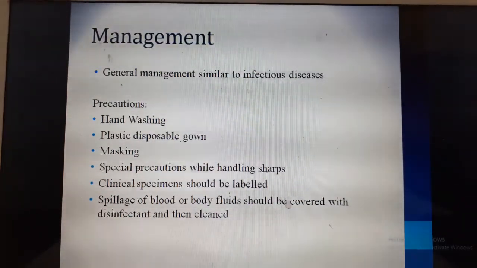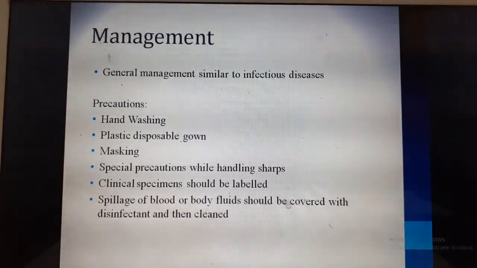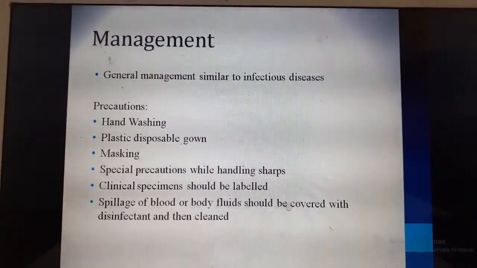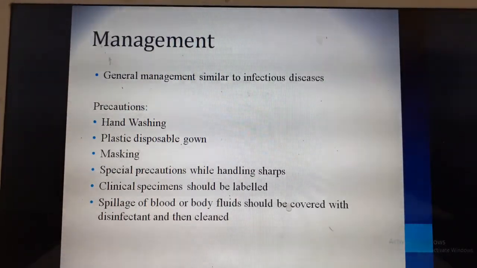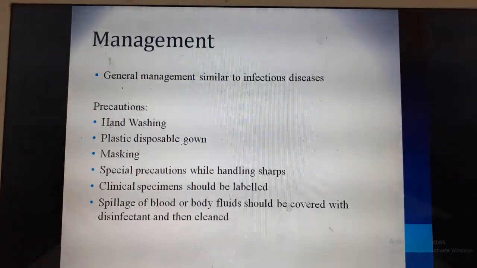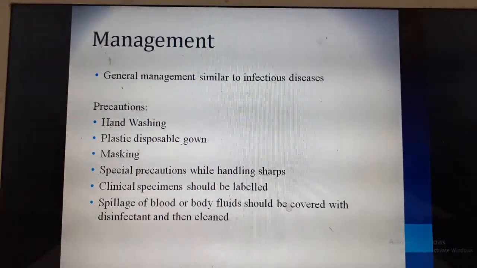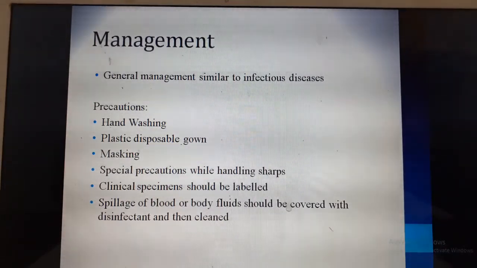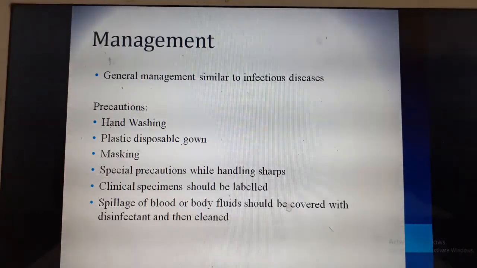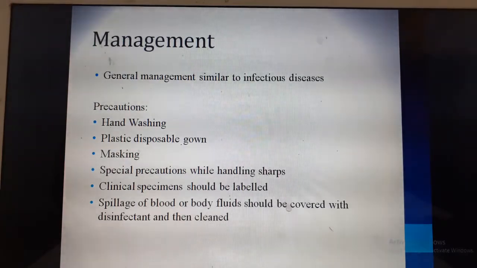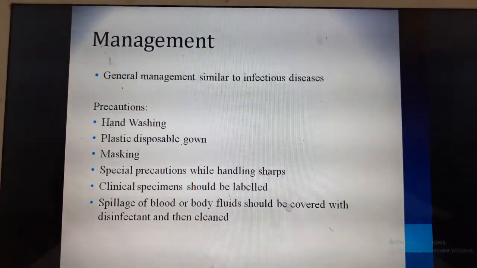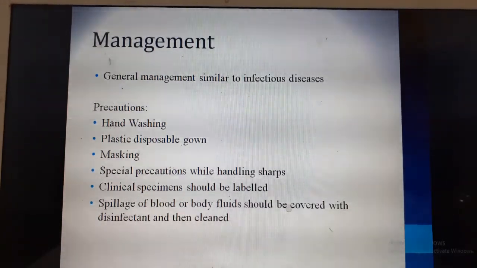Next is management. General management is similar to infectious disease, like hand washing. You need to follow standard precautions. A plastic disposable gown and mask have to be worn when you take care of children. Special precautions while handling sharps are important. When you collect specimens, avoid spillage of blood. You need to protect yourself, and if you find any spillage of blood or body fluids, cover it and disinfect it adequately.